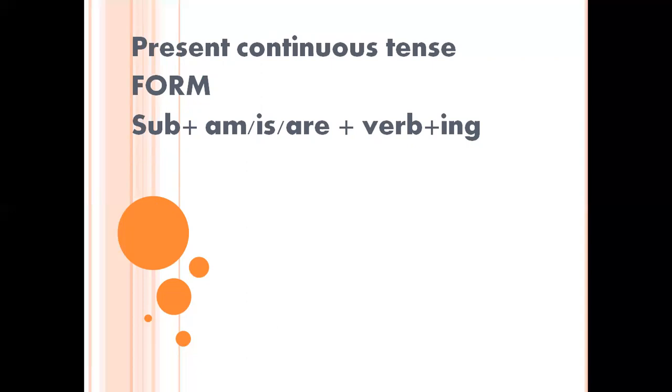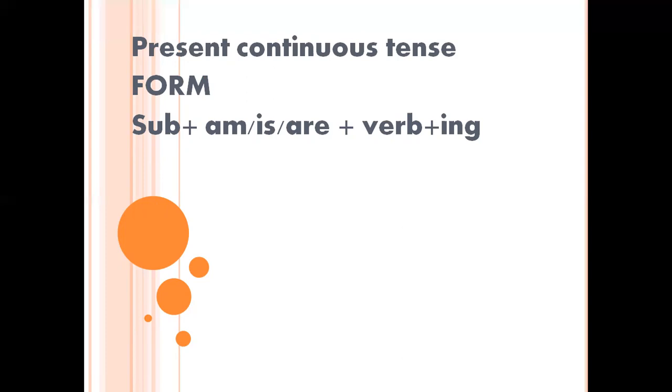Here also I'm repeating what I explained about simple present tense: you have to memorize the form. The form is subject plus am, is, are plus verb plus ing. Where to use am, is, and are? Don't use all these together. When the subject is I, we say I am writing a letter. When the subject is singular, for example, he is writing a letter.